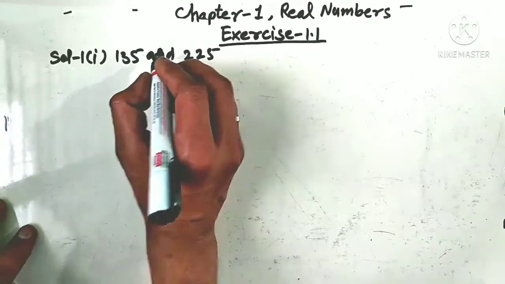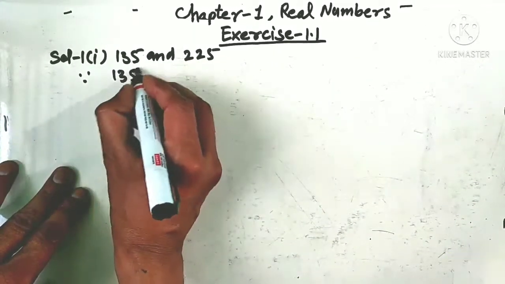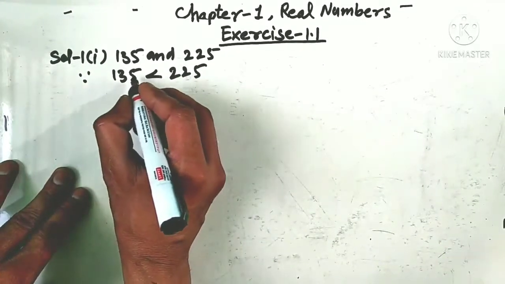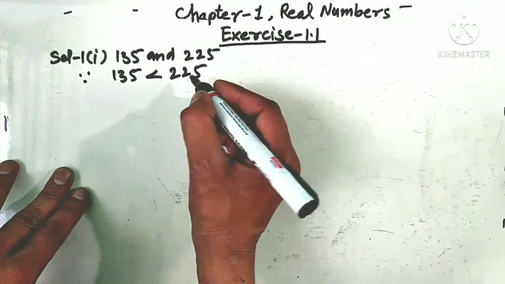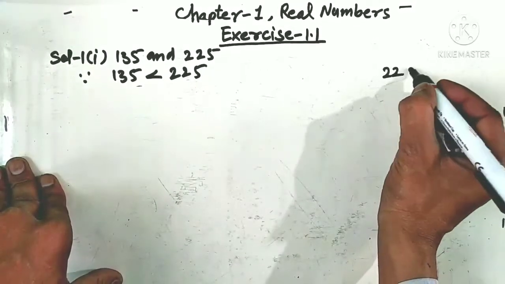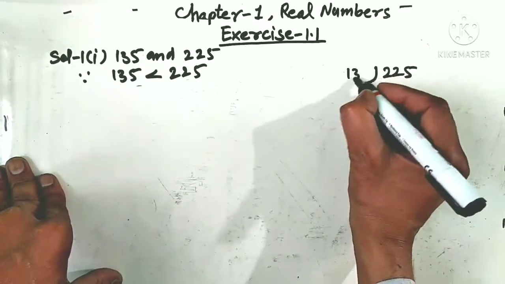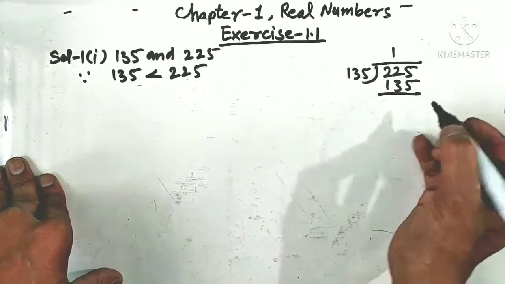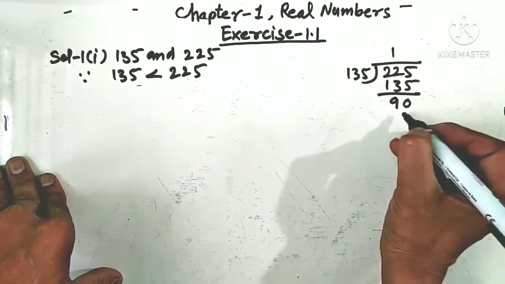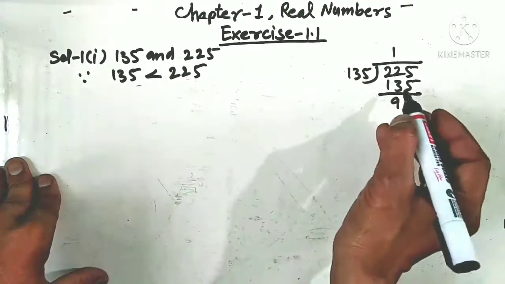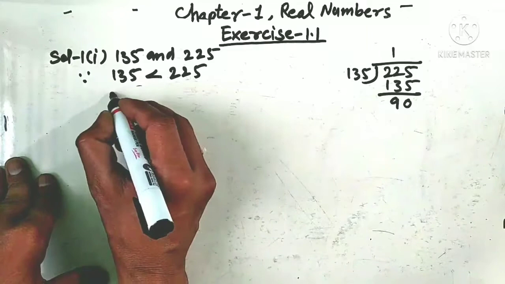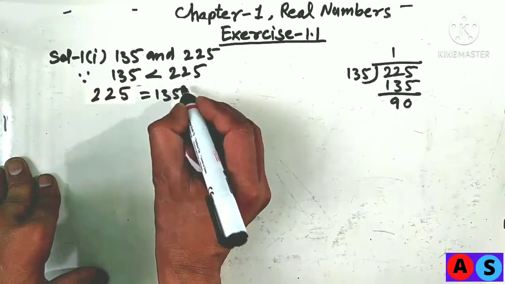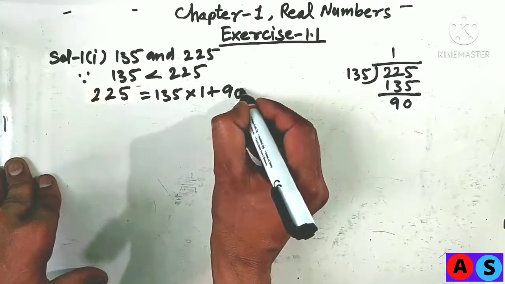225. Now, since 135 is less than 225, we take the smaller number as divisor and the greater number as dividend. So we divide dividend 225 by divisor 135. It will go 1 time 135. We get remainder 90. Since the remainder is not 0, we represent it by Euclid's division algorithm: dividend 225 is equal to divisor 135 into quotient 1 plus remainder 90.